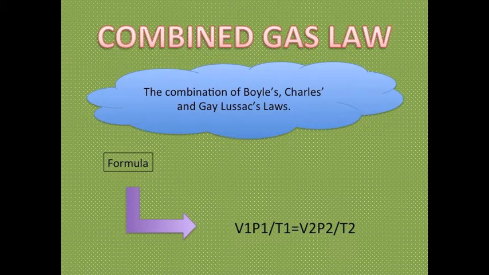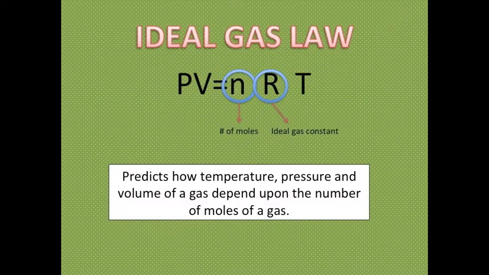The formula is P1V1 divided by T1 is equal to P2V2 divided by T2. Ideal gas law predicts how temperature, pressure, and volume of gas depend upon the number of moles of the gas. The formula is PV equals nRT, where n is the number of moles and R is the ideal gas constant.